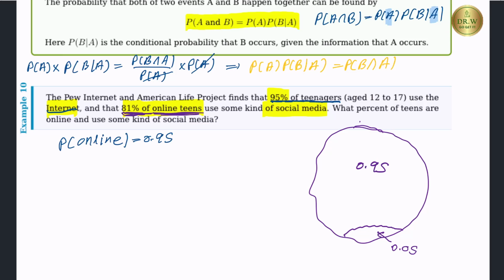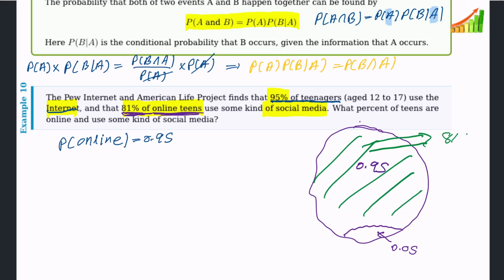Now they talk about only online teens. Now they consider only this group, the 95 group. They consider this group and say 81%, that means 0.81, use some kind of social media. I use SM for the social media.